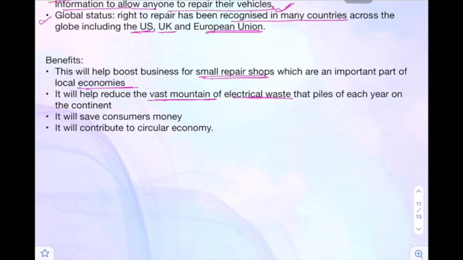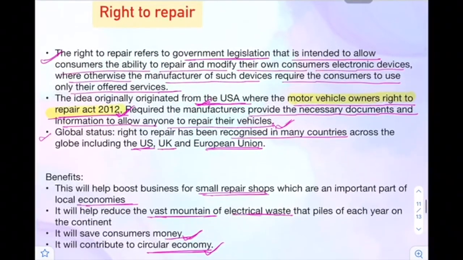So that's how the waste will reduce. It will save consumers money, obviously, because we will use our gadgets for a longer period of time. It will contribute to the circular economy and will create a lot of jobs and opportunity. So that's why this right to repair is very important for us.